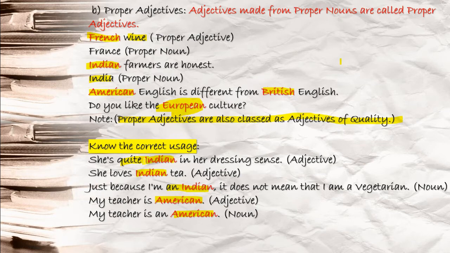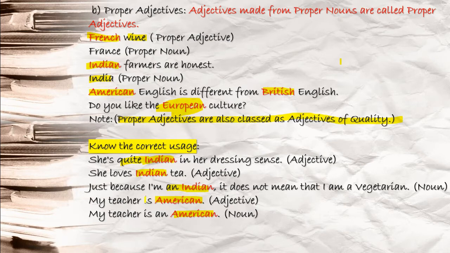Now see the next example. She loves Indian tea. Here it's quite easy. What kind of tea? Indian tea. Adjective. Just because I am an Indian, it does not mean that I am a vegetarian. You see, before Indian, I have used an. Now, one thing you have to understand: Indian, American, European, you have learnt in the books. Do you think that every time it can be an adjective? No. Indian can be used like a noun term also. American can be used like a noun term also. Before Indian, I have used an, so this is your noun term.